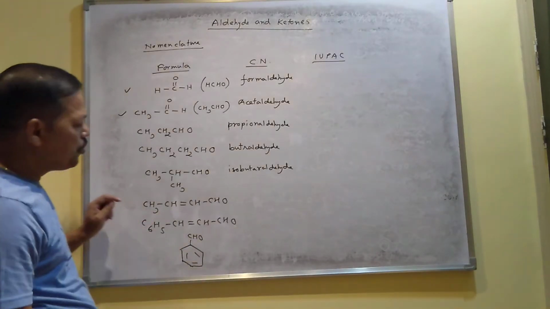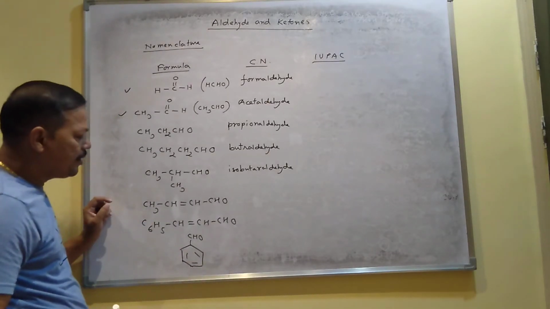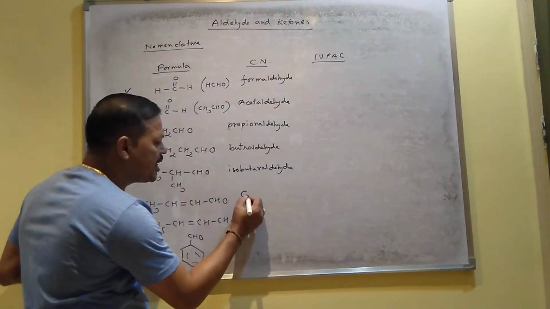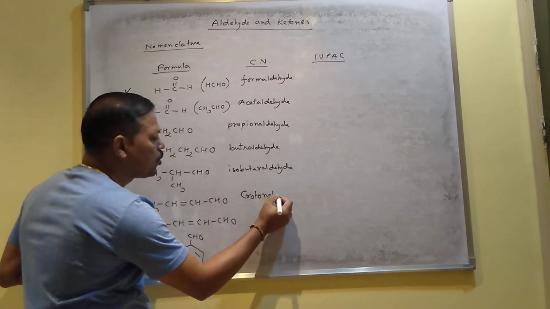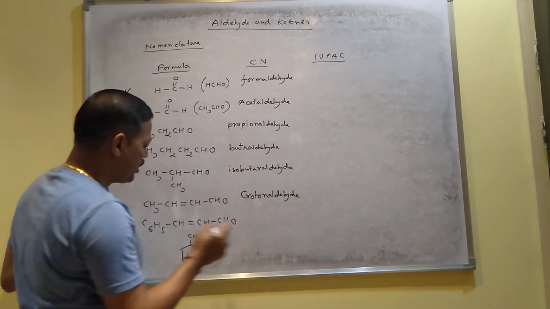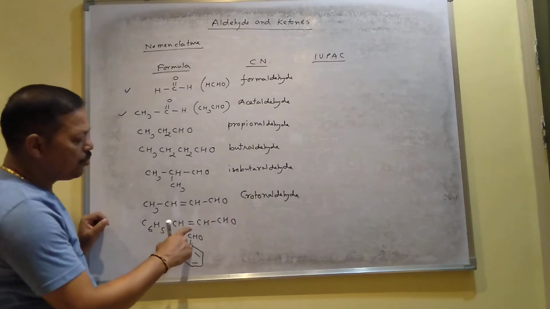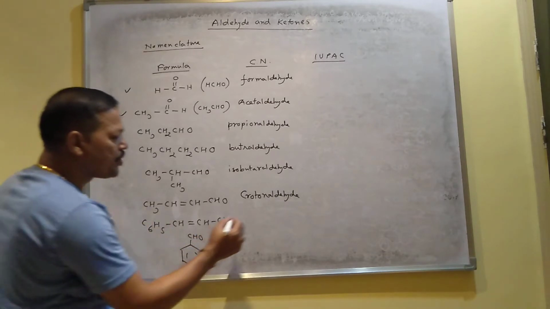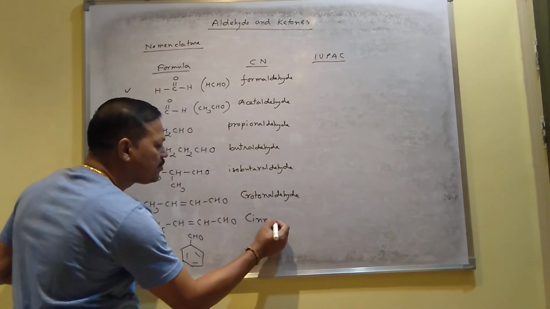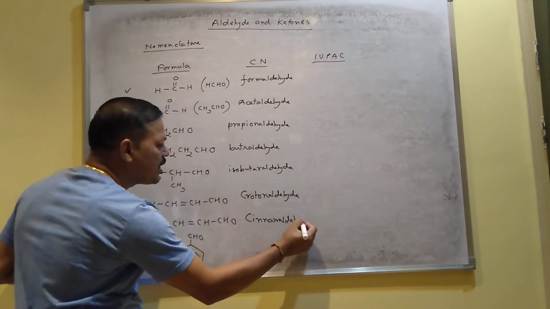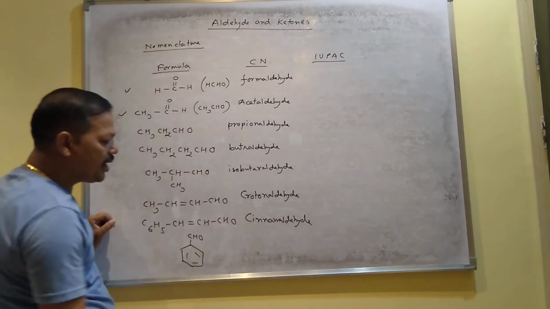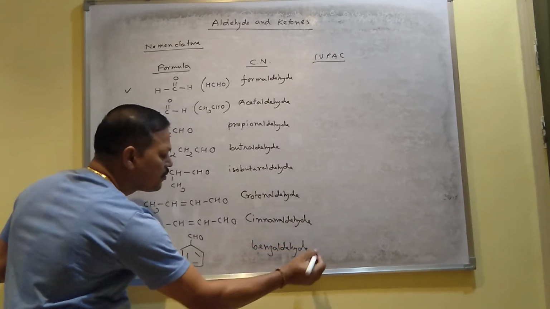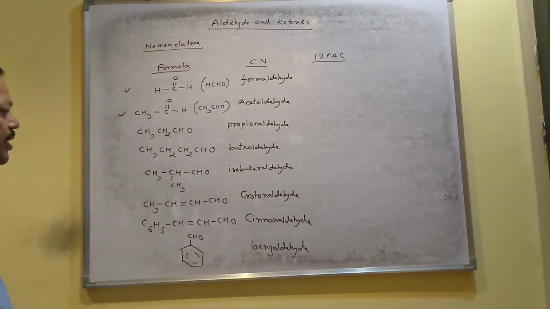This is one of the compounds which contains a double bond and aldehyde. Its name is crotonaldehyde, C-R-O-T-O, crotonaldehyde, the common name. And this is also an aldehyde which contains a double bond, and this is a benzene ring, C6H5, meaning a benzene ring is present. This is called cinnamaldehyde. And this is the example of aromatic aldehyde, which is called benzaldehyde. It is also called benzene carbaldehyde.